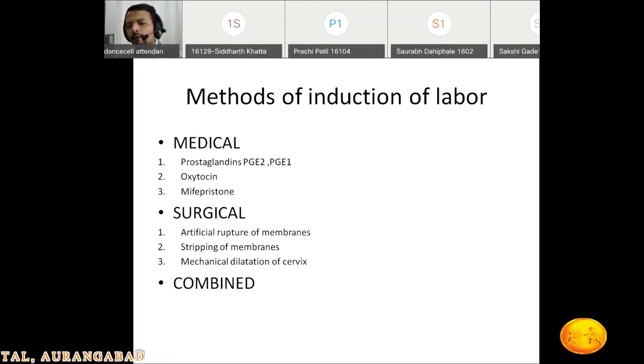Now we will discuss the different methods available for the induction of labor: medical, surgical, and combined. Medical methods include prostaglandins like PGE2 and PGE1, oxytocin, and mifepristone. Surgical methods include artificial rupture of the membranes, stripping of the membranes, and mechanical cervical dilatation. Or we can combine all these methods. These are the different methods available for the induction of labor.